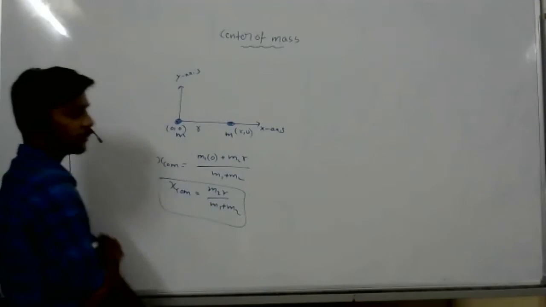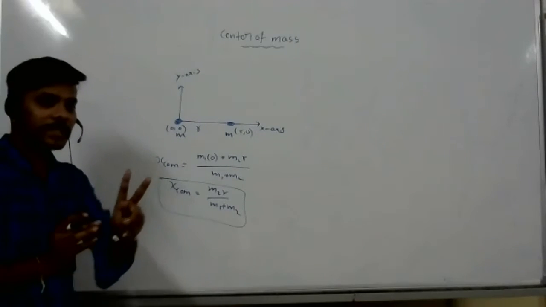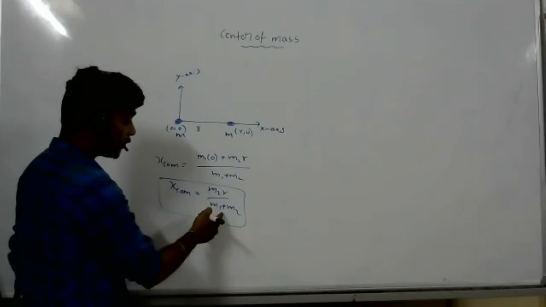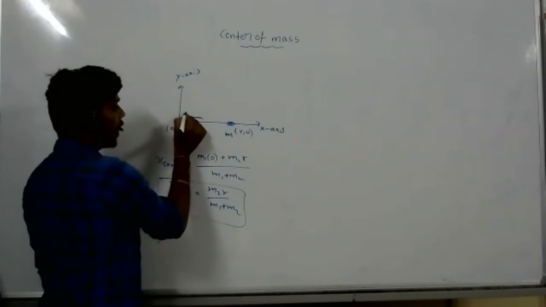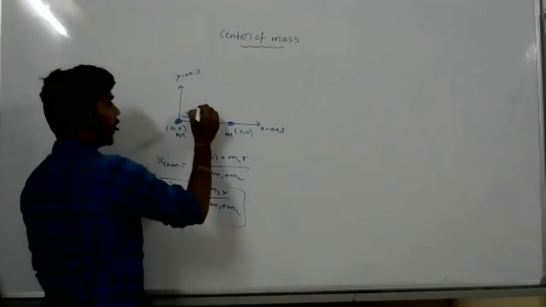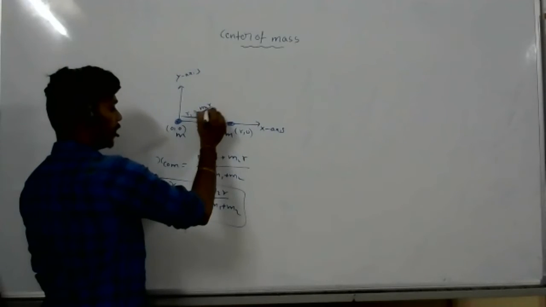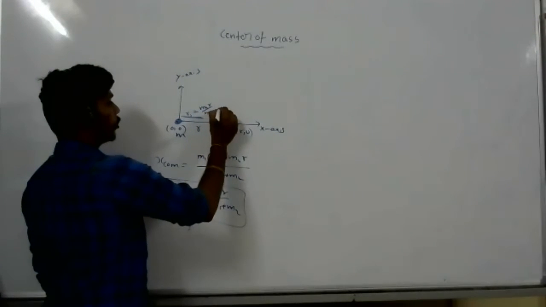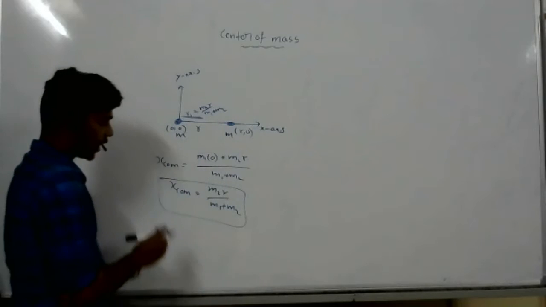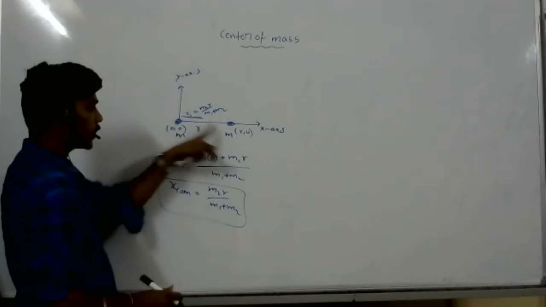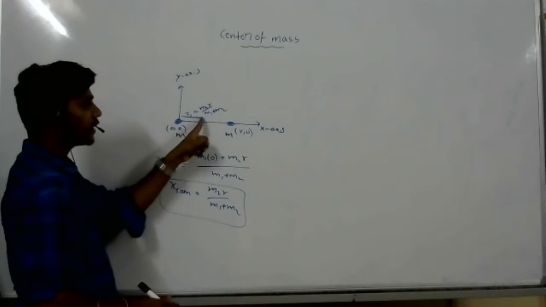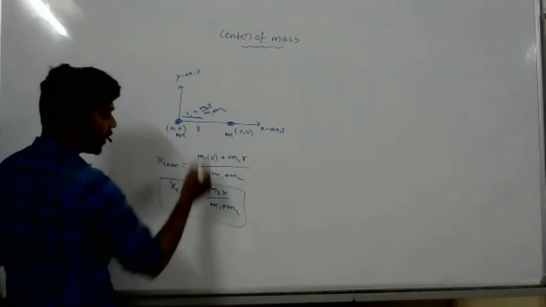For a two particle system, the center of mass is at a distance from this mass, R1 equals M2 r by M1 plus M2.